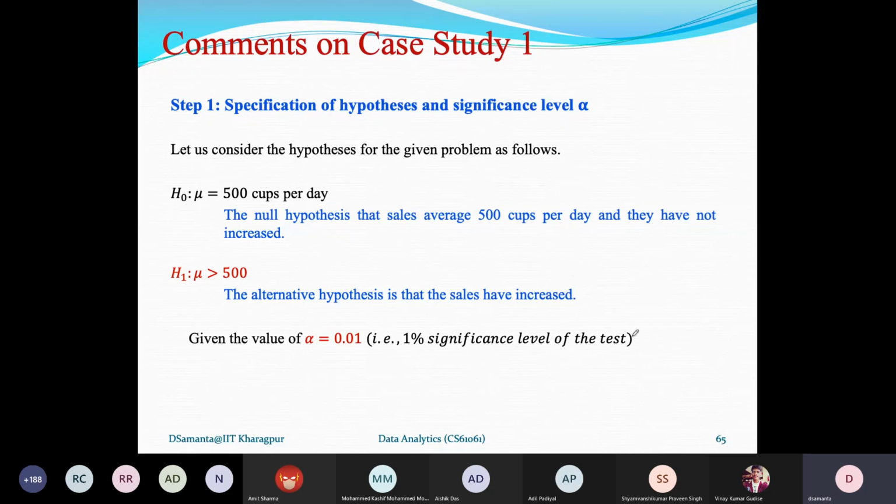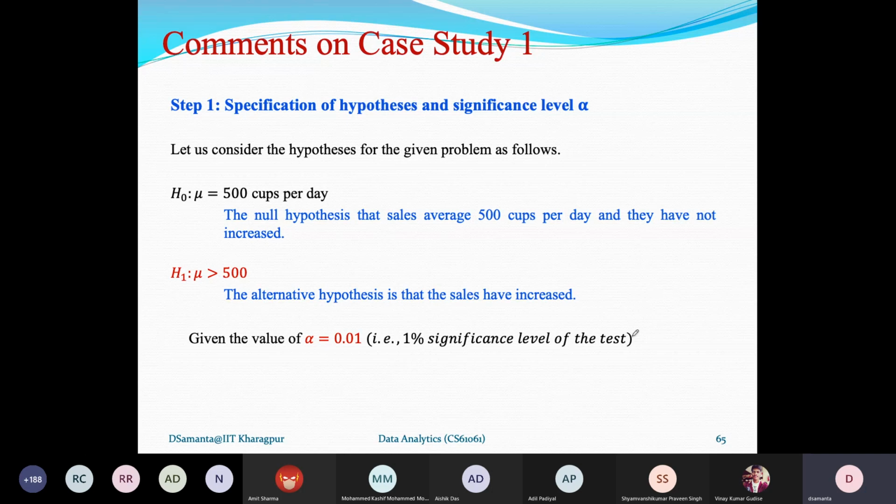So you can see the null hypothesis is fine for me, mu equals 500. But so far as the alternative hypothesis is concerned, we have considered mu greater than 500. You could argue, why mu greater than 500, why not mu less than 500? Now, if I say mu less than 500, do you think the result will be different? Further, another possibility I could consider is mu not equal to 500, right? So there are two other options.